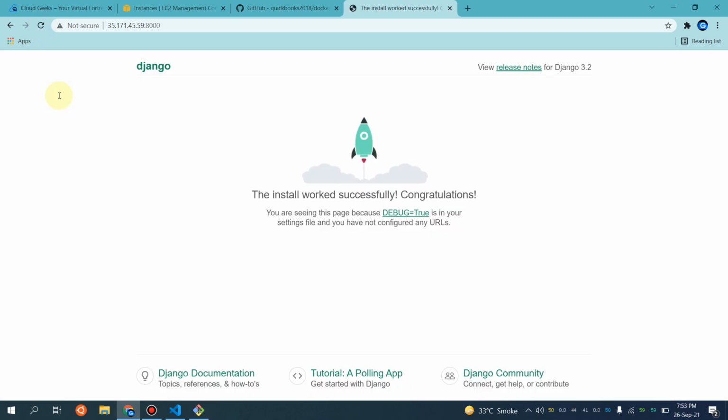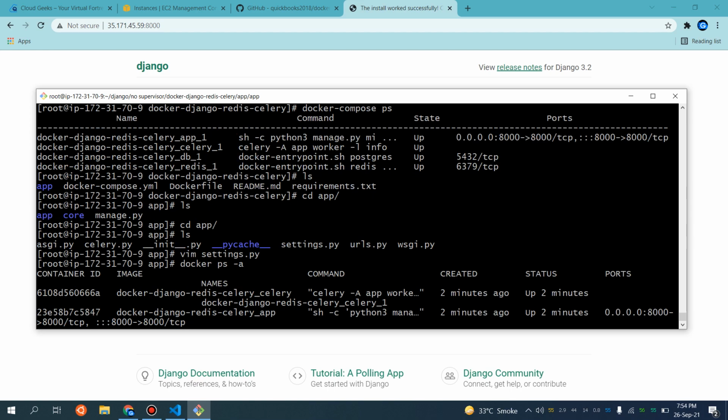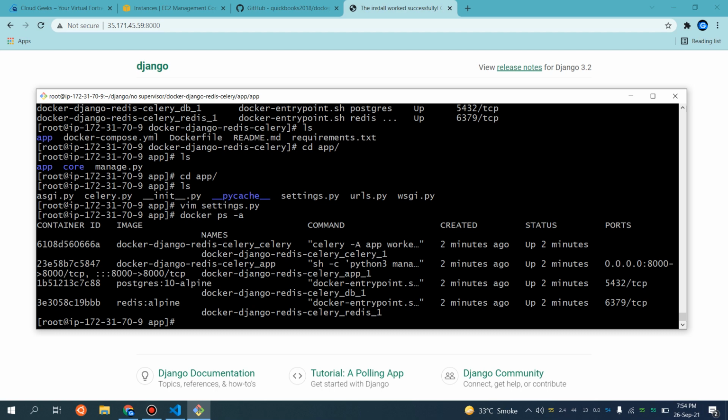So guys, you see the instant change has affected because this directory is mounted on this particular container. Let me show you that particular container as well. So nothing wrong with this architecture in a way that if you are looking not to scale and if you are looking to deploy your application on a single server, that is fine.